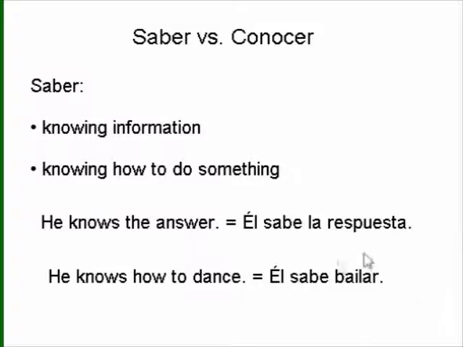Let's point out a couple of things. One, you'll notice that we have an infinitive here, which is to dance. And so every time that we're using saber to talk about knowing how to do something, we're going to use an infinitive. Also notice that we don't have a word here for how. We just say sabe, which means he knows, or if it were I know, sé, or we know, sabemos, and so forth. We use our form of saber, and we use an infinitive right after it to say that someone knows how to do something.